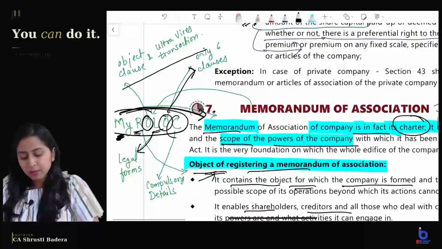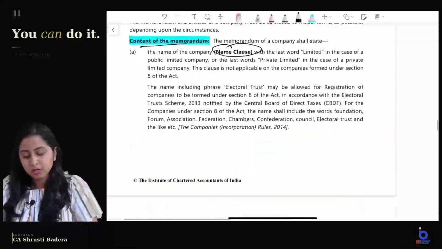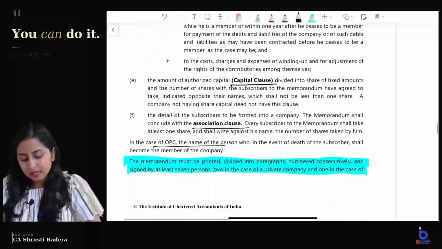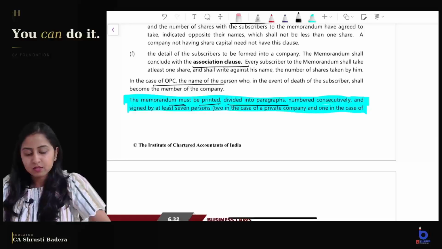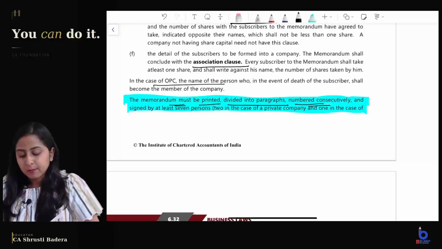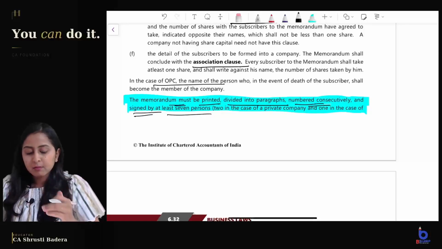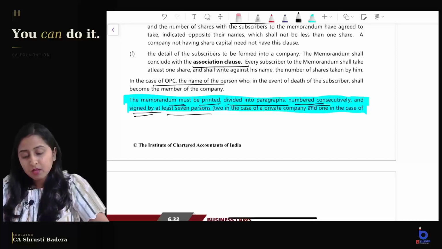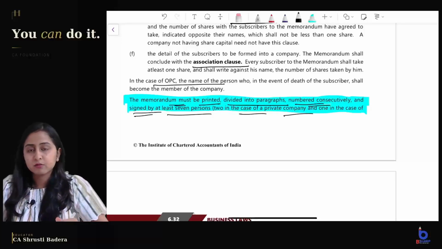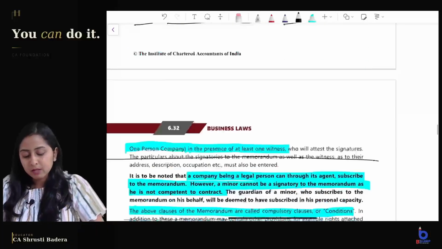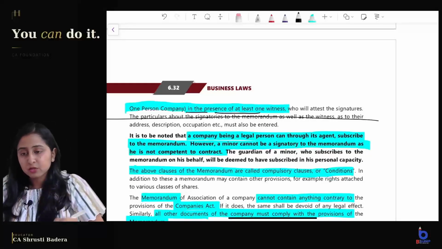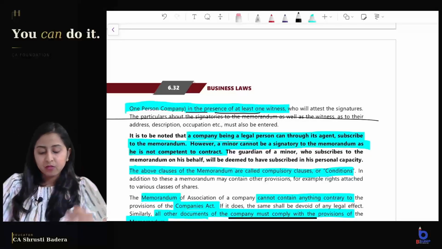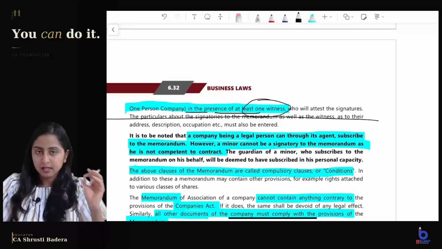Some compulsory details which you should remember about the memorandum: the memorandum must be printed, divided into paragraphs which are numbered consecutively, and it should be signed by at least 7 persons in case of a public company, 2 persons in case of a private company, and 1 person in case of a one person company. And this has to be done in the presence of at least 1 witness, right? So that is about the memorandum.